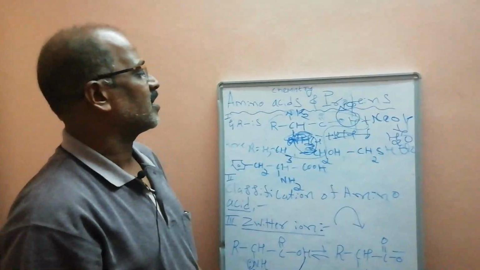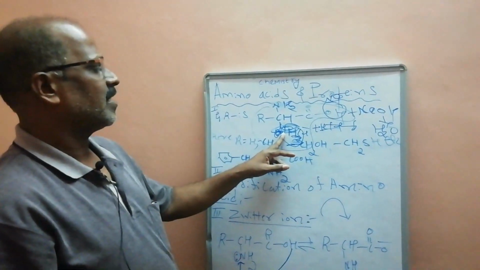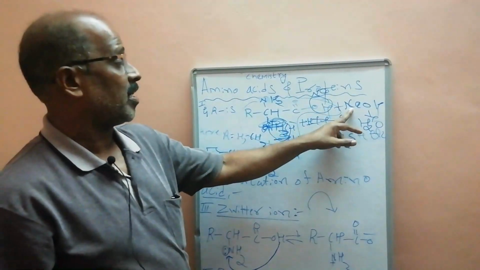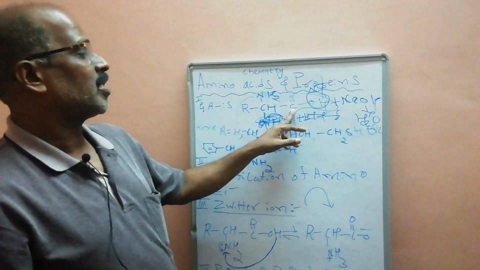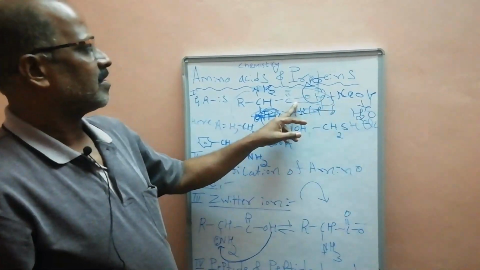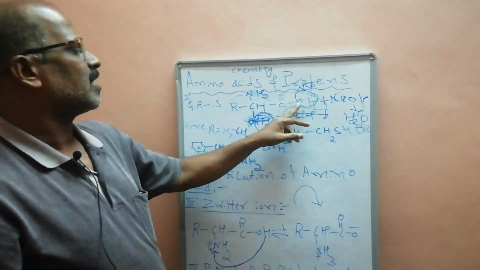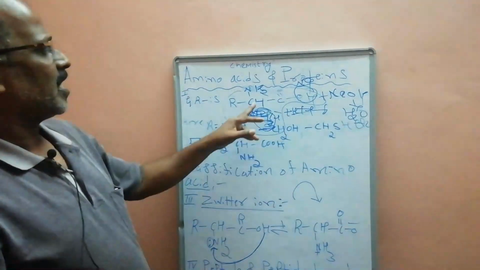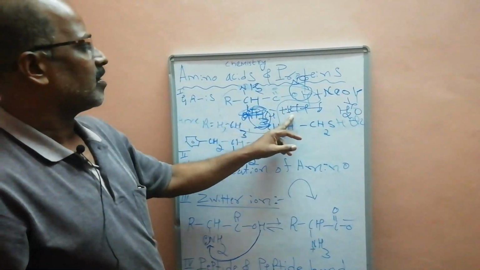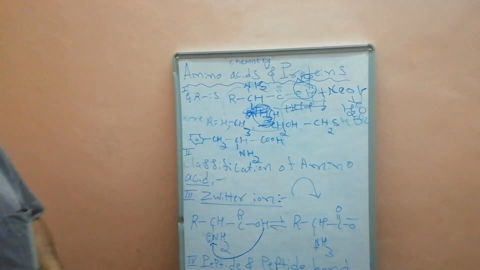How do you show that amino acids are amphoteric in nature? With HCl it is basic in nature. If you add HCl, the amino acid reacts only through the NH2 group. If you add NaOH, the amino acid reacts with the OH of the COOH group. It is a base, this is the acid. The OH is replaced by Na, so the amino acid is acidic in nature. When an amino acid reacts with a base you get the sodium salt of the amino acid, and when it reacts with an acid you get the amino acid chloride. These are the chemical properties of amino acids.